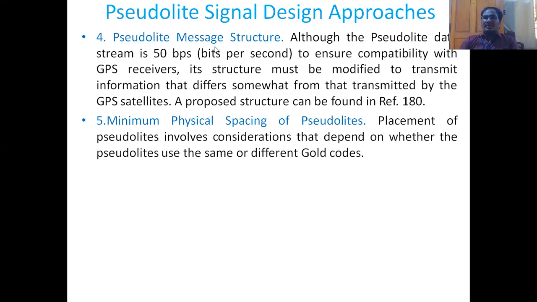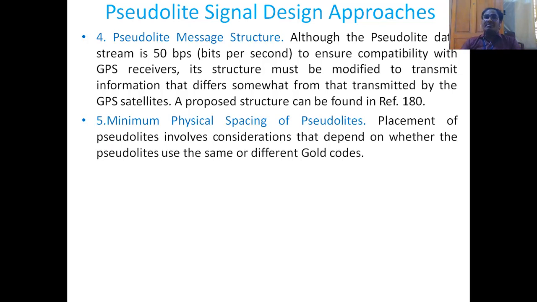Now, the original GPS satellite and the pseudo satellite are using the same modulation technique with the same data stream, 50 bits per second. But there should be some uniqueness to the pseudo satellite. Of course, all this will be given in some reference, which is not important for us. But to understand, the message structure of a GPS signal is different from that of a pseudo satellite. That is the point to be understood here.